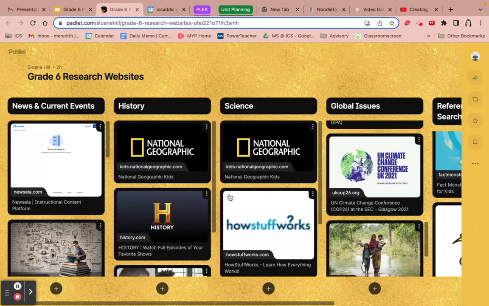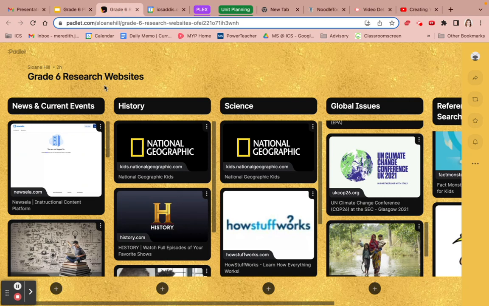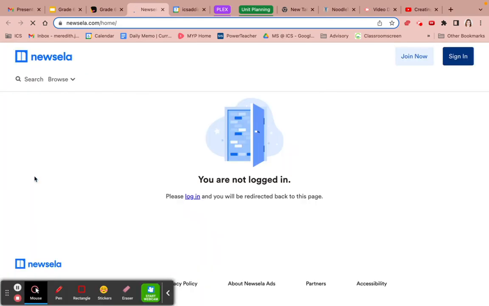So you can look through this Padlet, and all you're doing right now, the only thing you're doing, is looking to see if you can find a resource that you think will be something you're going to use. When we're in class, we're going to actually analyze the sources and look at them in depth and decide whether they're quality sources for what we need.